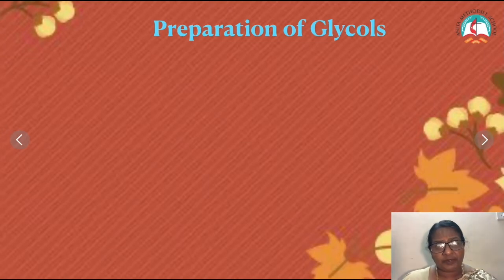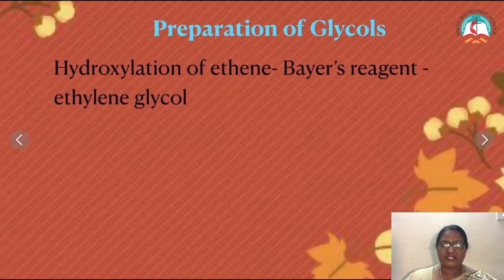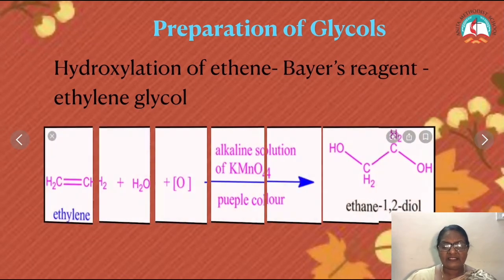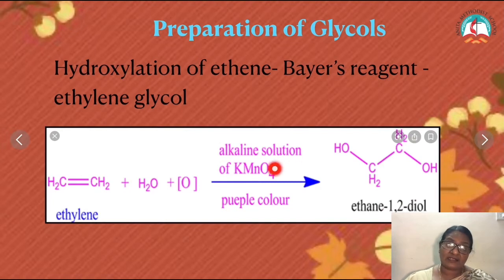Now we are going to see the preparation of dihydric alcohols. What do you mean by dihydric? 2 hydroxyl groups. So here is hydroxylation of ethene, a double bonded hydrocarbon, using Bayer's reagent. What is Bayer's reagent? Aqueous alkaline solution of potassium permanganate is called Bayer's reagent, purple in color.